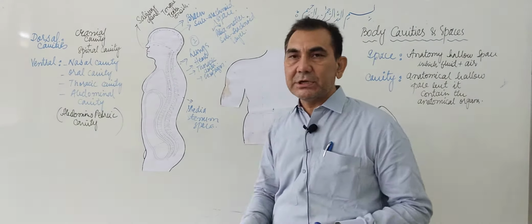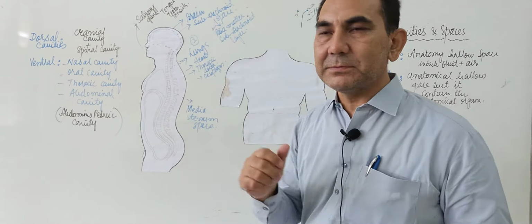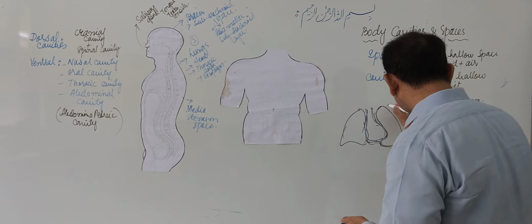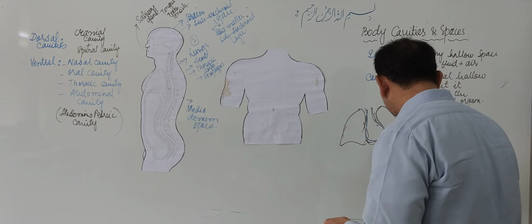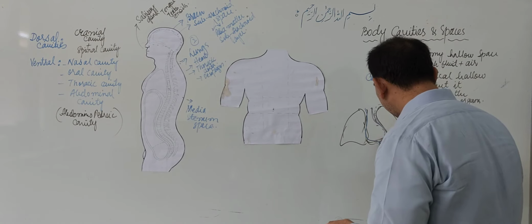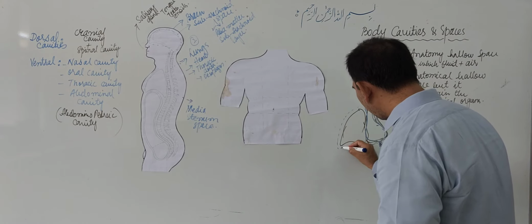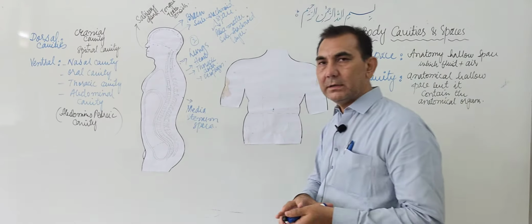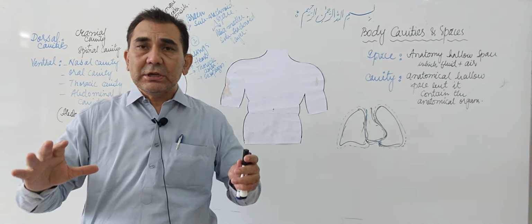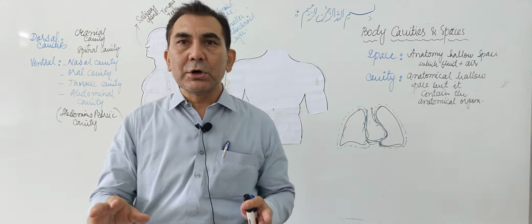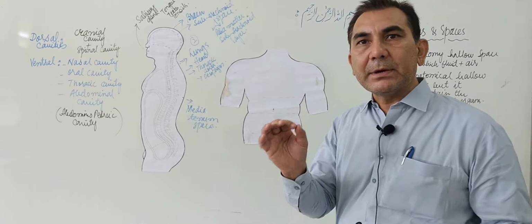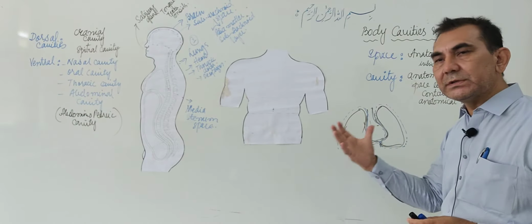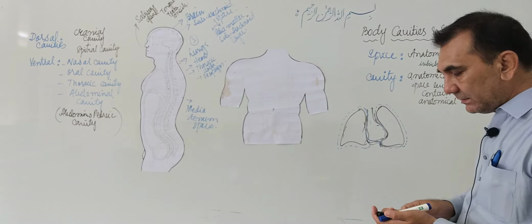Now inside the thoracic cavity, another space is present. One is called the pleural space. You know very well that the lungs are covered by two fibrous connective tissue layers, or membranes.